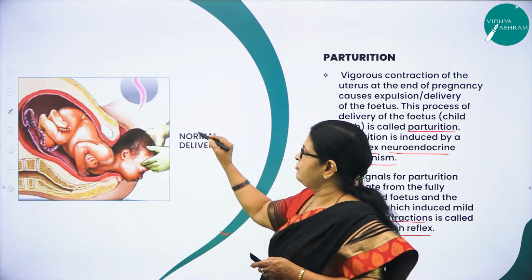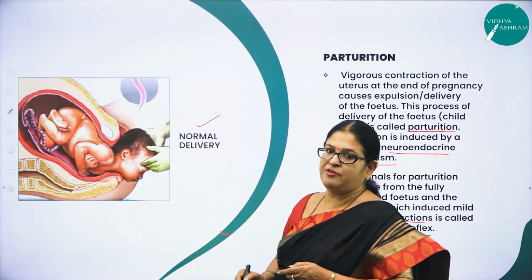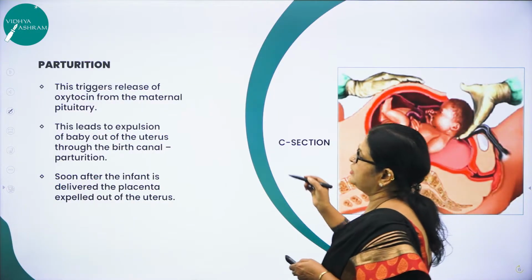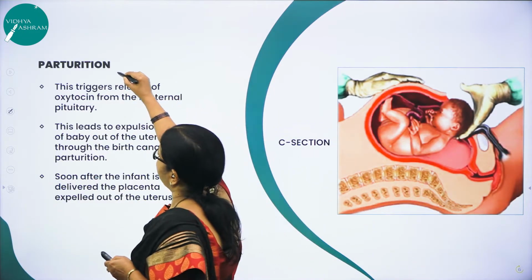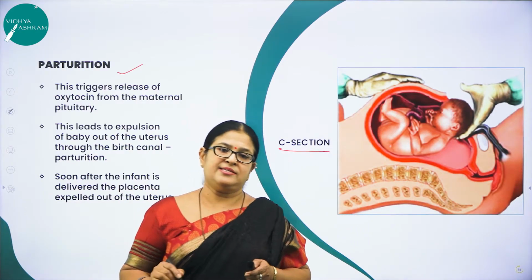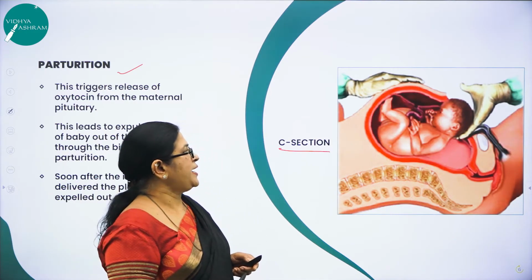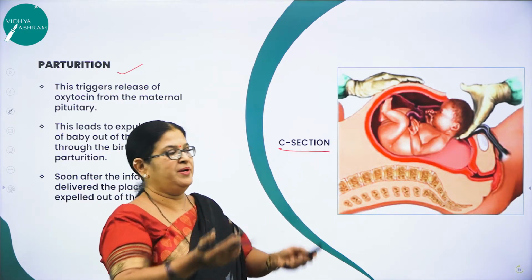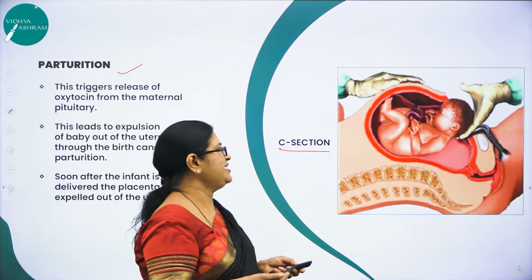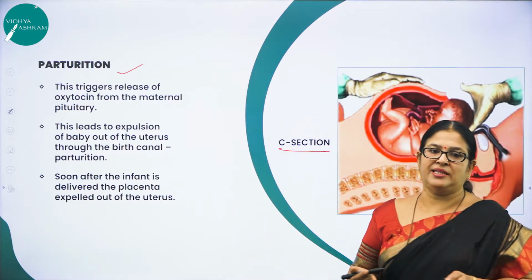Right, and this is the picture of a normal delivery. You can see how the baby is delivered. First the head comes out from the vaginal canal or the birth canal. Moving on to the remaining part of this concept called parturition. Here you can see this is called C-section, otherwise called cesarean section. Here the process is done through a surgery, and the baby is just lifted up, just like lifting a baby from a flower basket, right? So that is called C-section, where the mother has to undergo surgery and the baby is lifted.